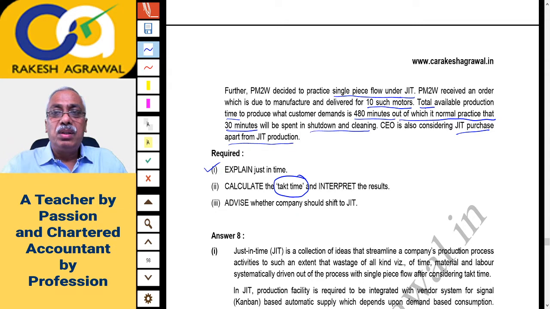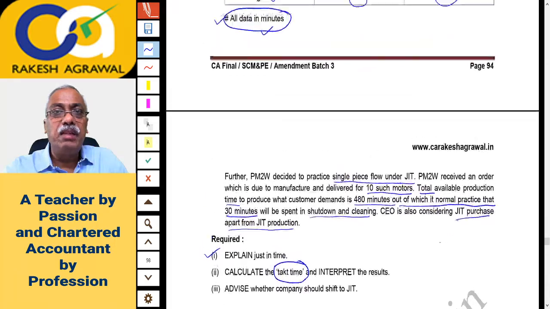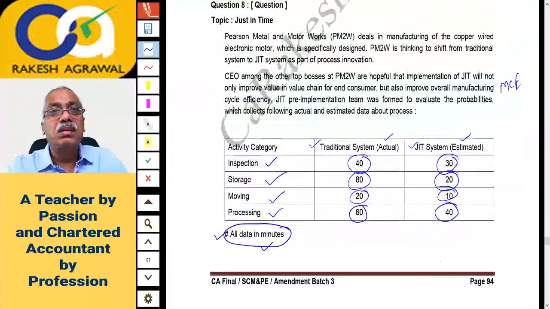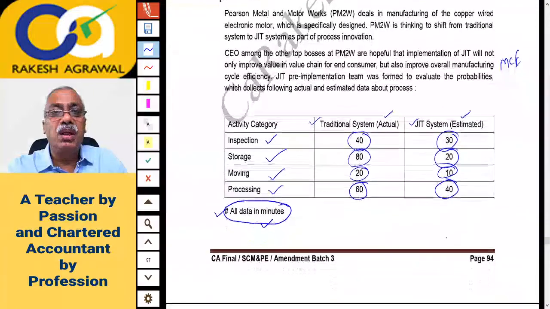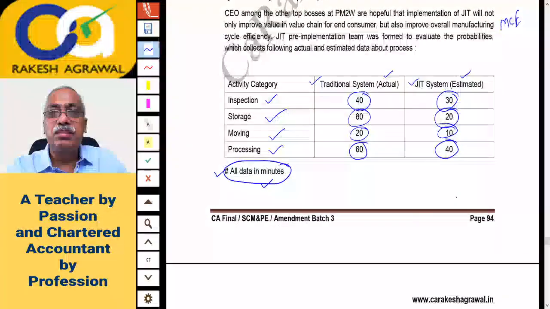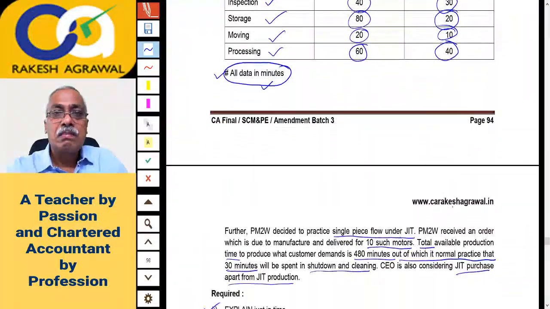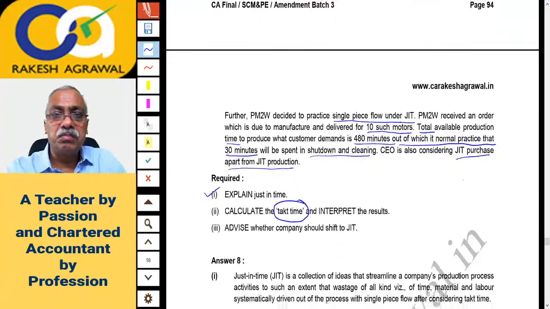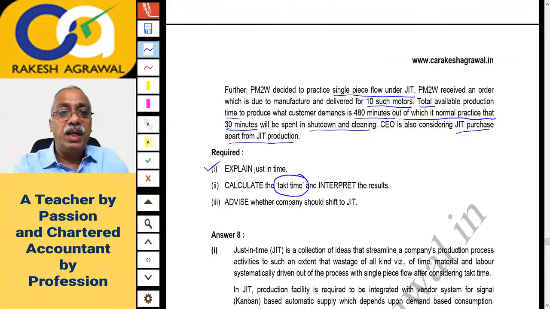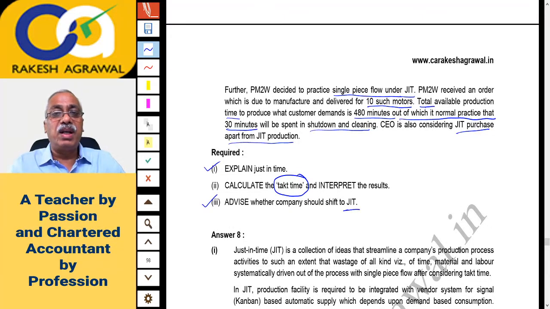And then 3 is advise whether company should shift to JIT. I think based on the data which is given to us above, one has to shift to JIT because you are saving a lot of time. And there is not much data available in the question, I think. Okay, there is just a small story, and from traditional to JIT system, the time is reducing. So advise whether the company should shift. I think without reading, I can tell you that yes, we should shift to JIT because a lot of time will get saved and you will be producing faster. So third part again will be theory.